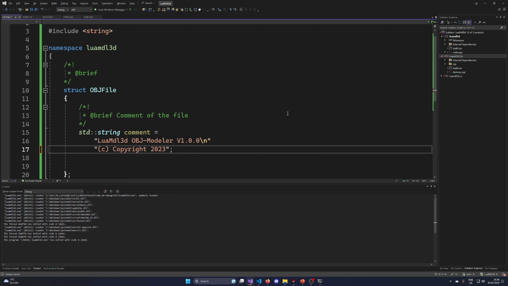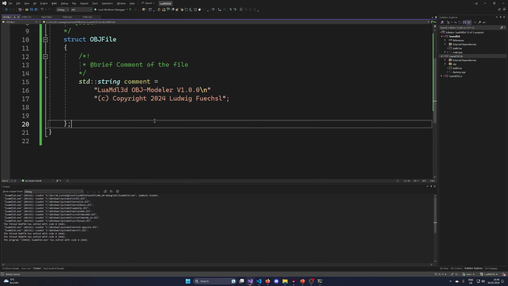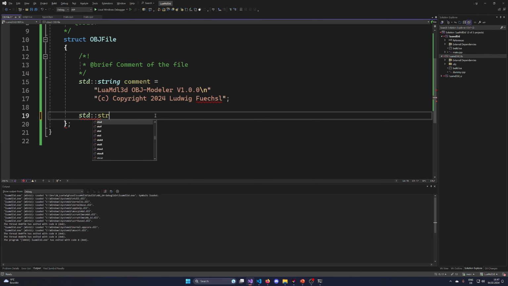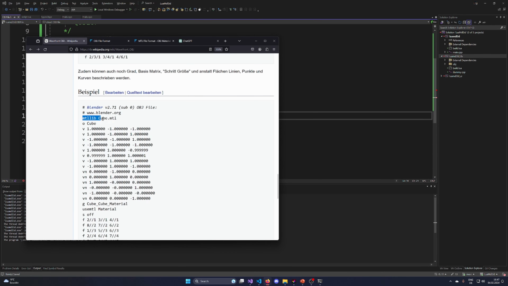Copyright. Like this. No, just a bit of information. And then the next thing that we're gonna have, according to the format, is the material lib. I want to skip this for now because we're gonna land material support later.